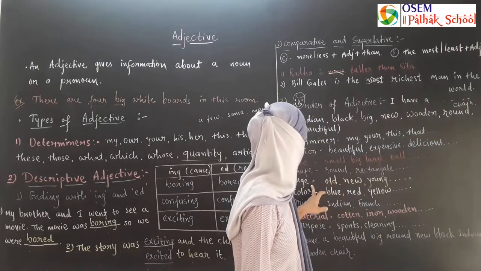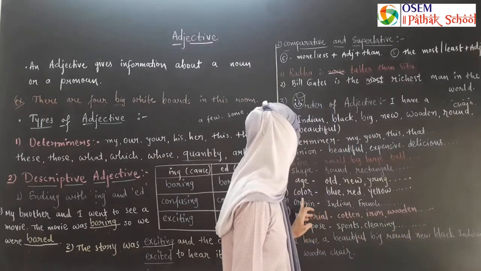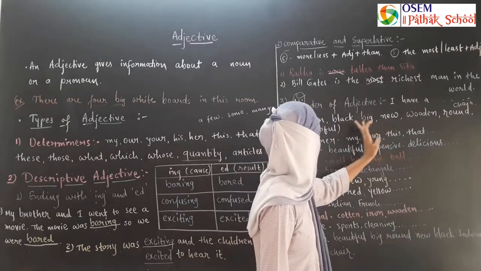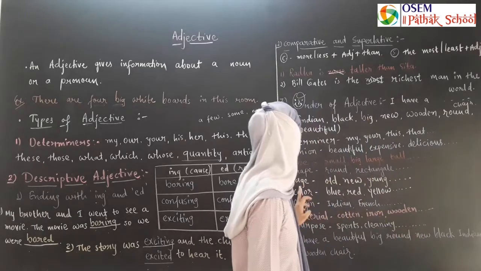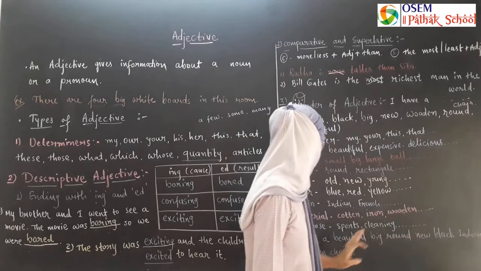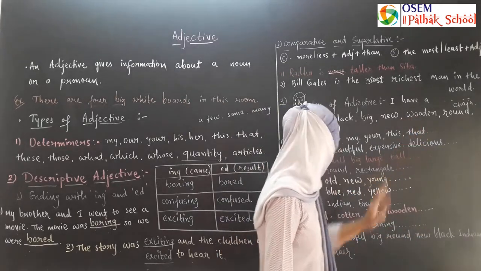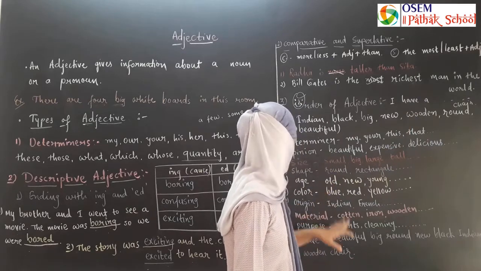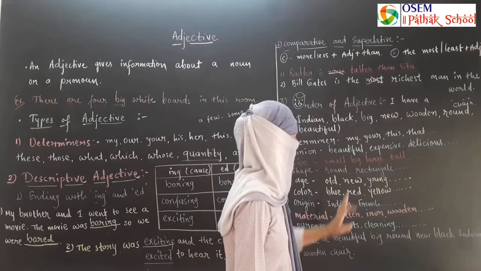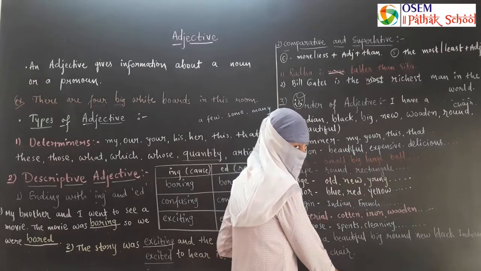Then age, do we have age? Yes, new. Then color, do we have color? Yes, black. Then origin, origin is Indian. Then material, material is wooden. And then chair, we didn't have purpose. If we say sitting chair, then wooden sitting chair.